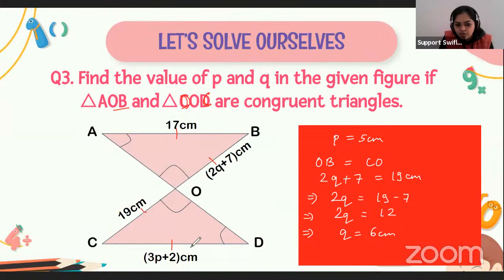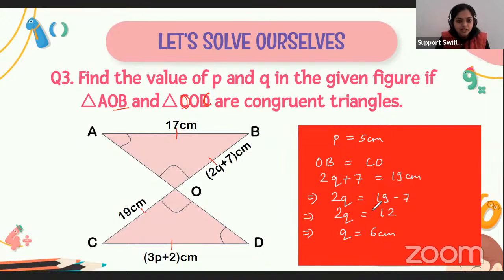So after solving this, we get the value of P, and we know that the side OB is equal to the side OC. So in this way, we got the value of Q, that comes out to be 6 centimeter. A little correction is there in the question: AOB is congruent to triangle DOC. So in this way, we can solve the question based on the congruent triangles. Got it, everyone? So the value of P comes out to be 5 centimeter and Q comes out to be 6 centimeter. Any doubt till here?